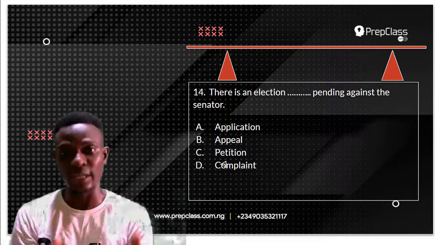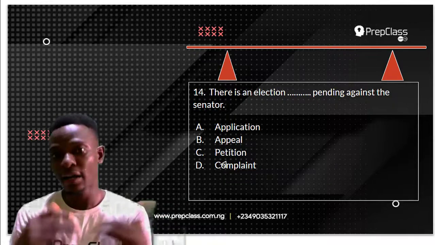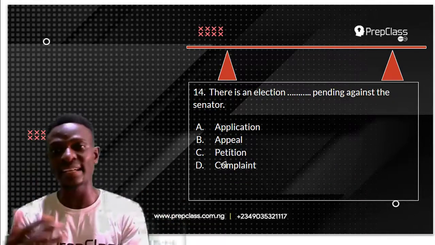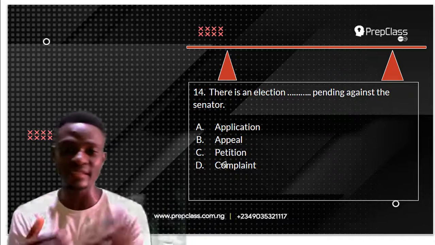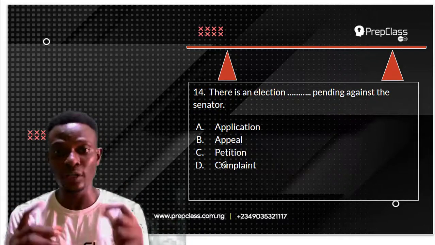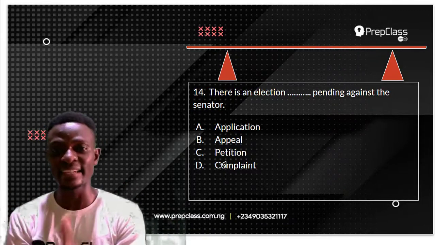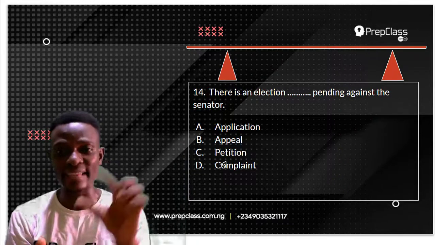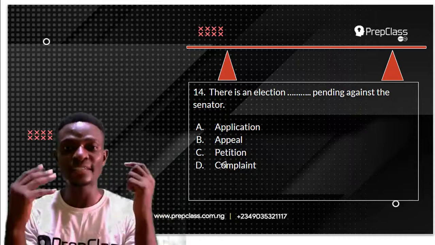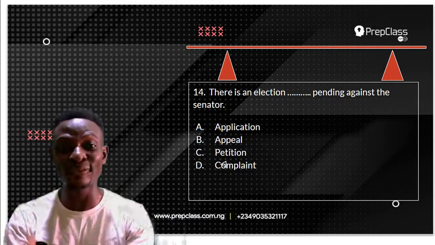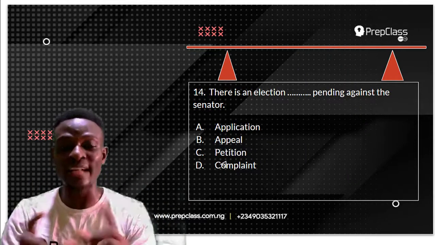There is an election application pending against the senator. There is an election appeal pending against the senator. There is an election petition pending against the senator. There is an election complaint pending against the senator. Which of these options is the best answer for this question? The first thing to do is to correctly define all of the options one after the other.